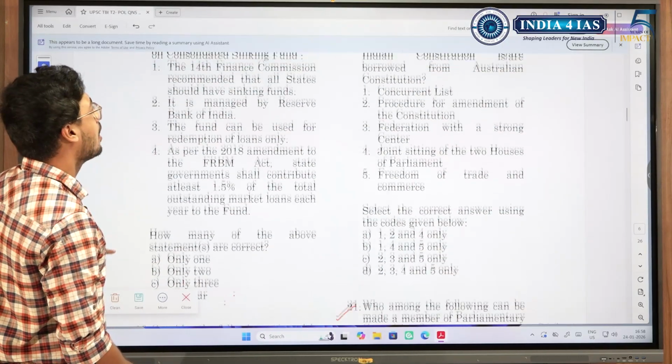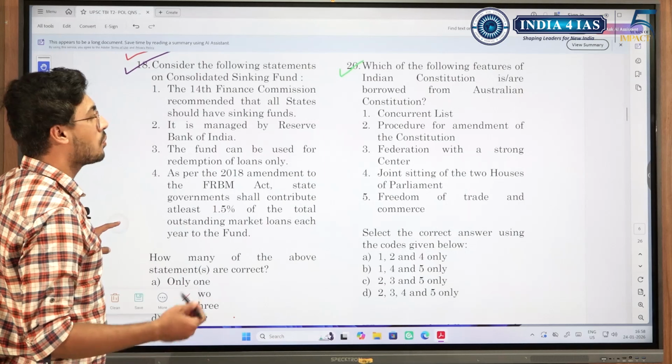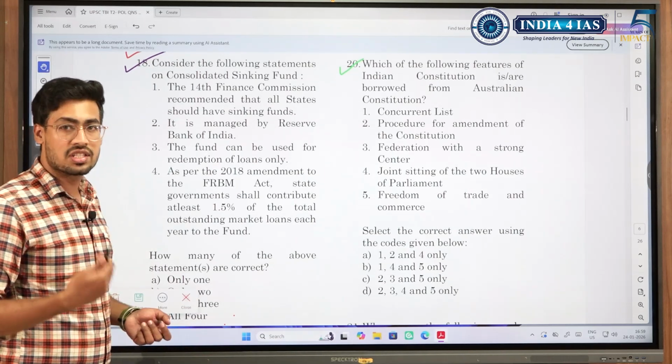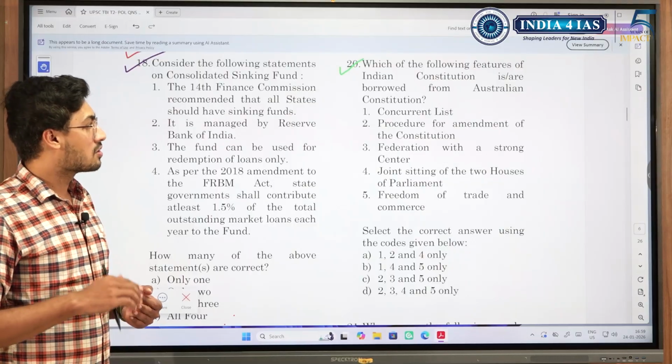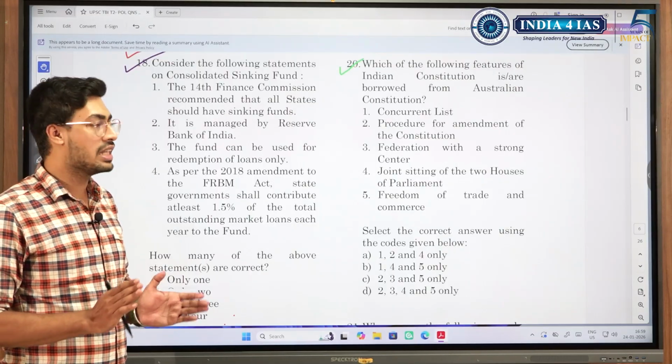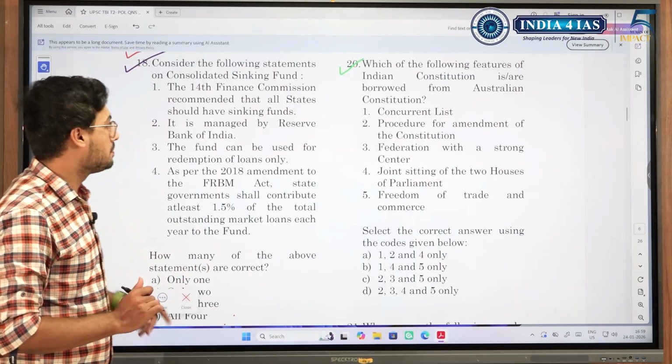Moving on, which of the following features are borrowed from the Australian Constitution? Which of the following features are borrowed from UK, borrowed from Canada, borrowed from Japan? So these things we need to study, and this is very well given in a tabular column in Lakshmikant.